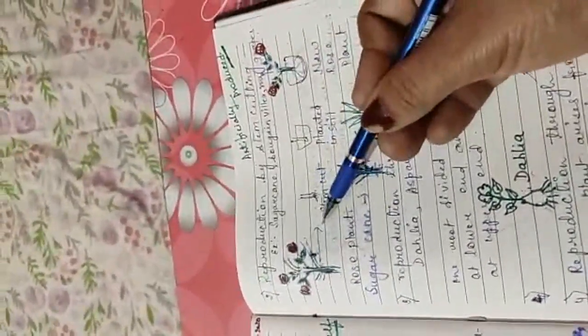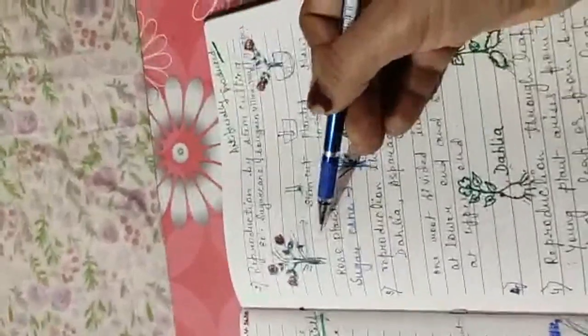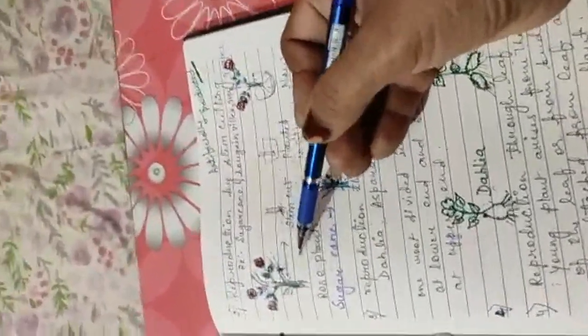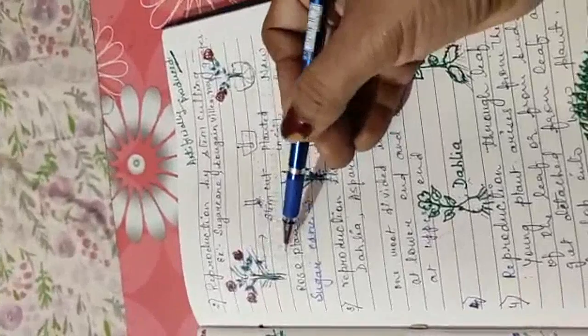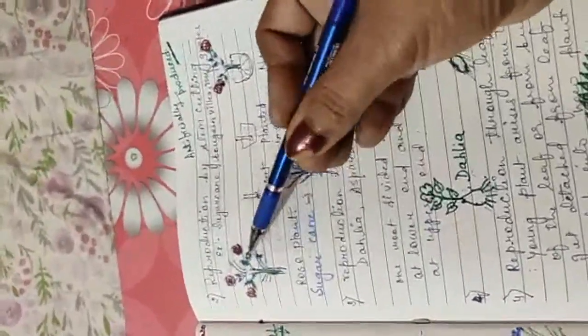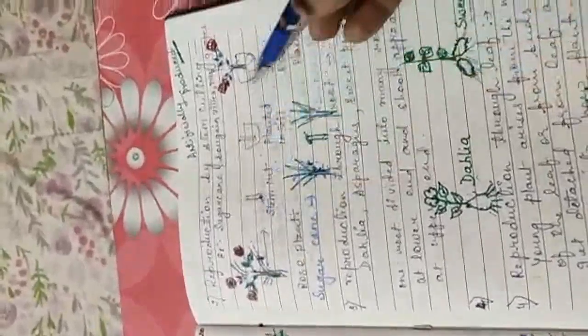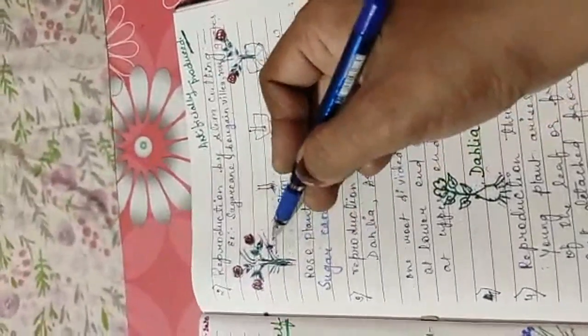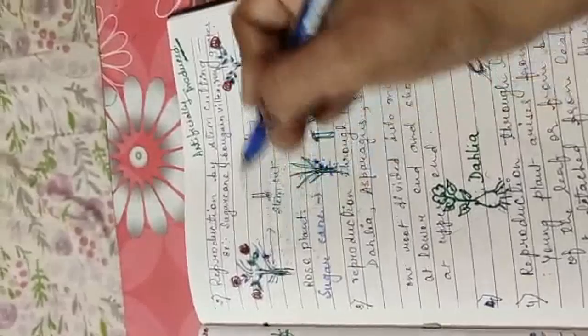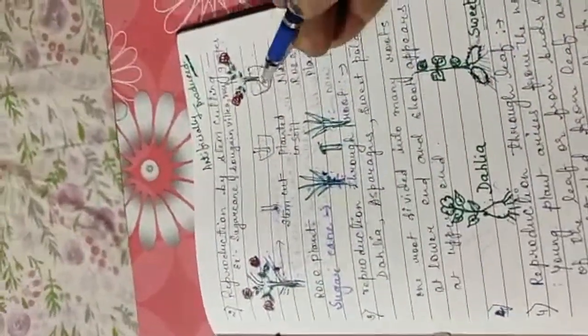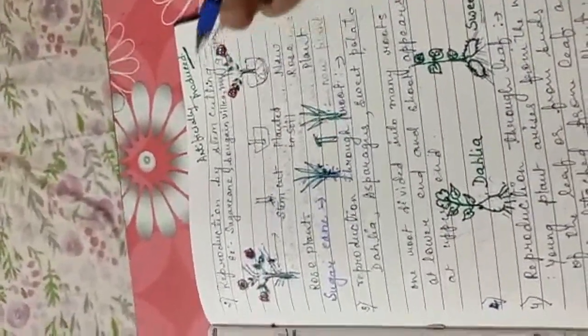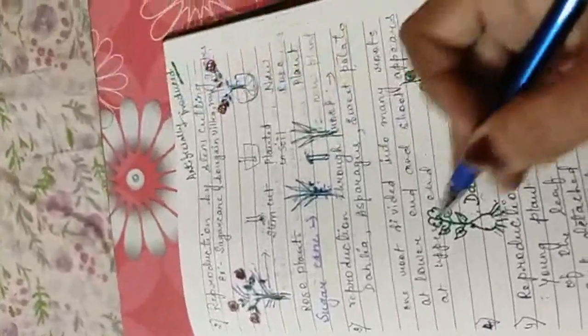I have explained to you how, and I have told you a story also. By this story you can easily understand how from a single rose plant stem we develop a new rose plant with a number of flowers on it.